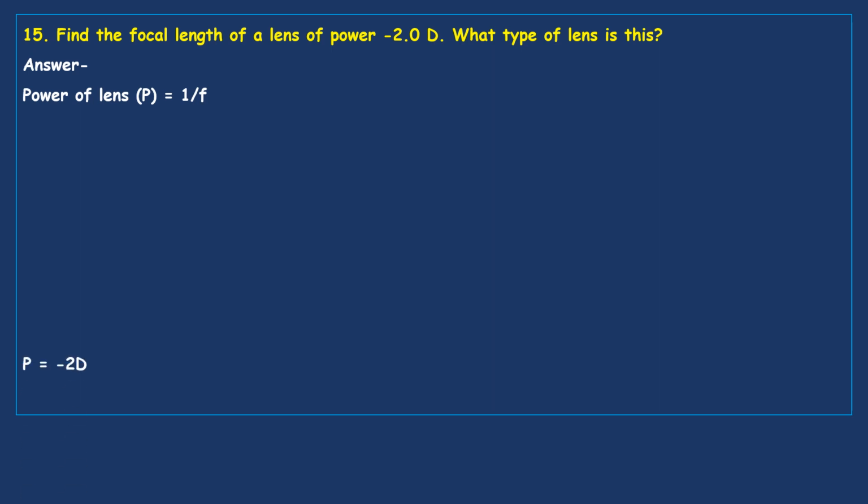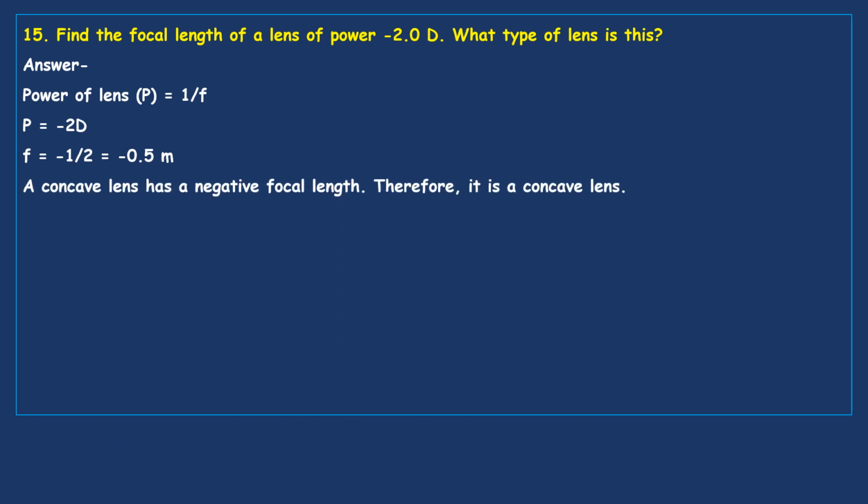This is the formula. If you substitute the data here, power equal to minus 2 diopters, focal length equal to 1 by minus 2, that is minus 0.5 meters. Focal length is minus 0.5 meters.